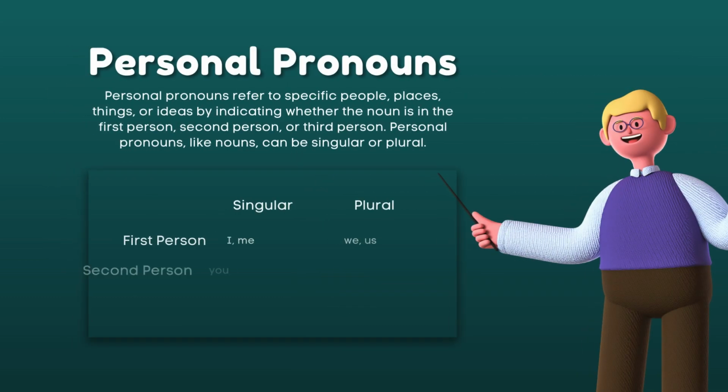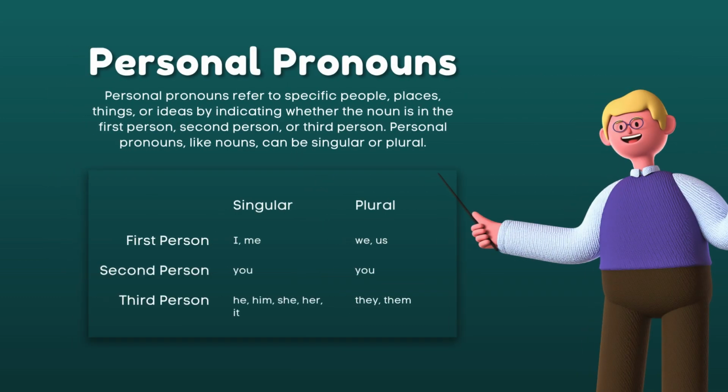Before we proceed to the personal pronouns, we have three cases of pronouns, right? We have the subjective case that shows us the subject in the sentence, like I, she, he, it, we, you, they, and so on and so forth. Okay, so all those cases, like the subjective case and the possessive case, belong to personal pronouns.